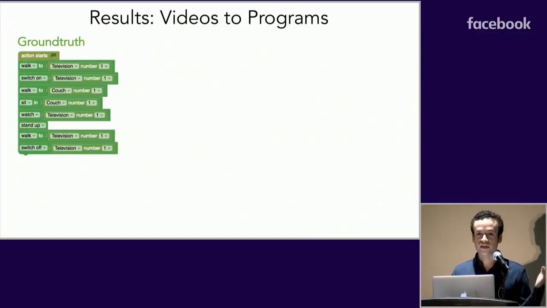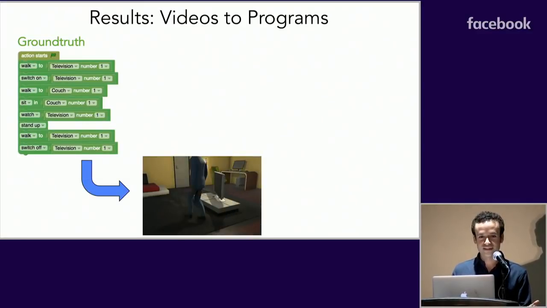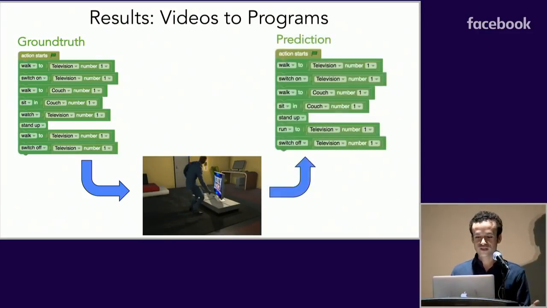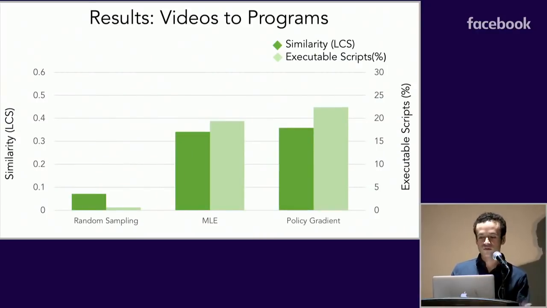So with this model, we can take one program of our activity, generate a video representing this activity, and then use the model to generate, again, one prediction that could be performed in a different environment. Notice in this example that the model is able to correctly pick switching on TV or sitting, but it's still missing the action watching TV. We somehow still need to add some common sense into the models. Now, in terms of quantitative results, our model outperforms the baselines in both metrics when using policy gradient.